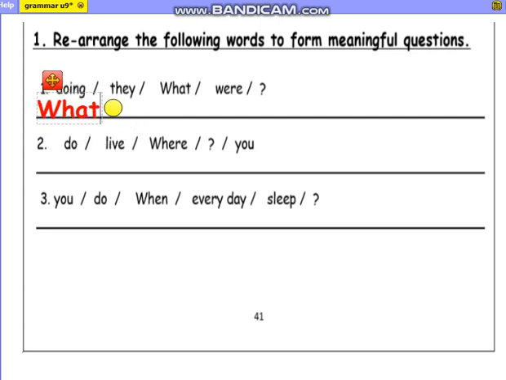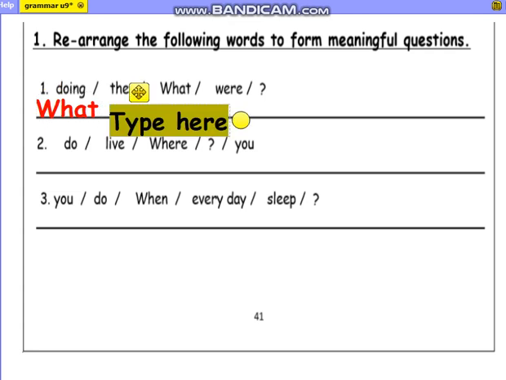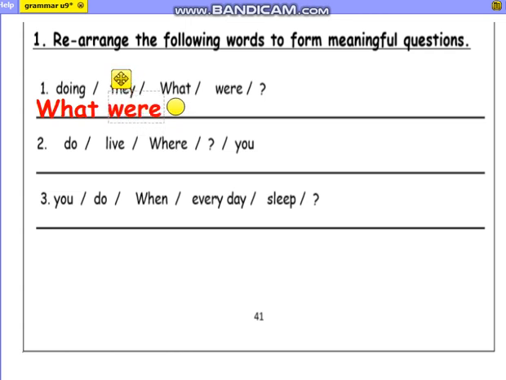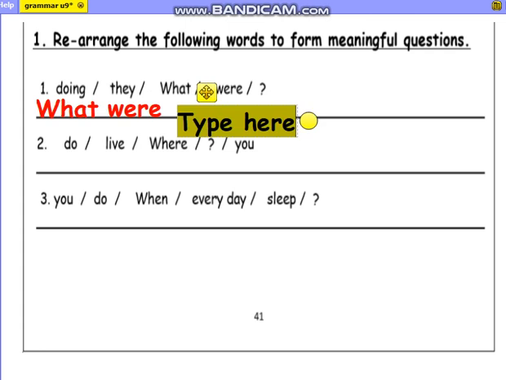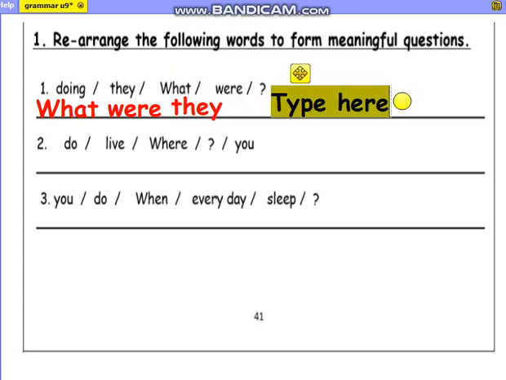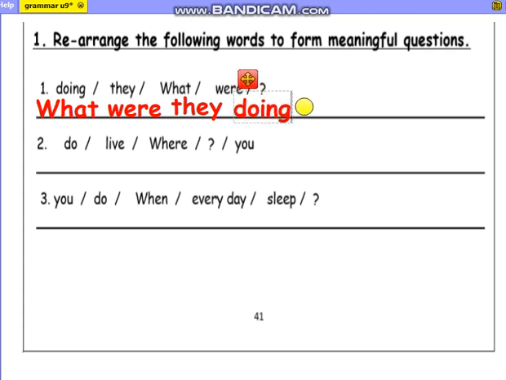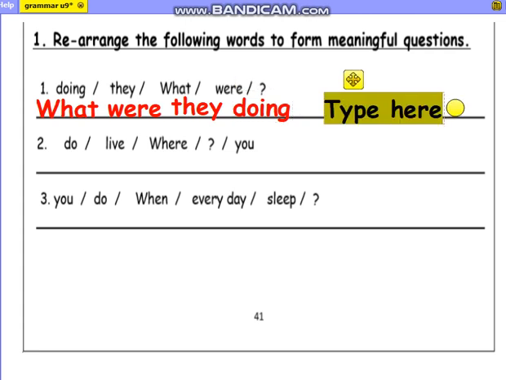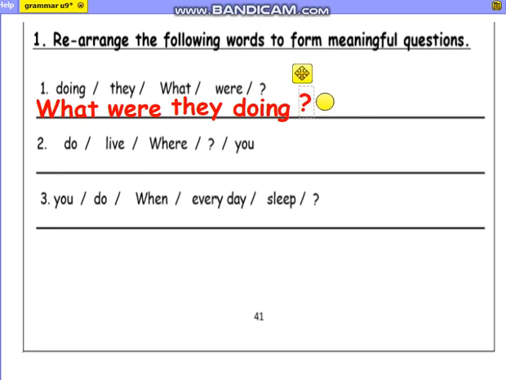then you have to look for the helping verb. Here we have where, add where, then look for the subject which is they, and at the end you have to add the verb doing, don't forget the question mark which is very important. Here's the question, what were they doing?